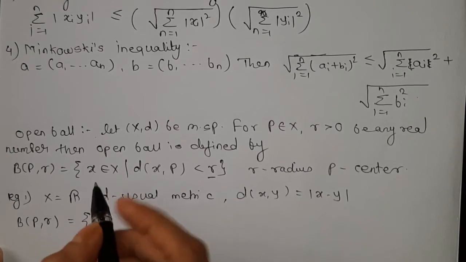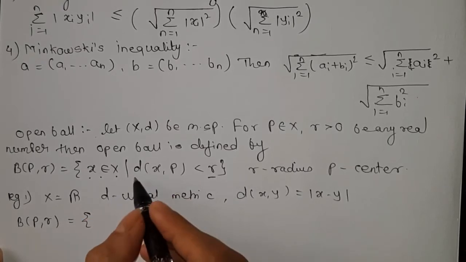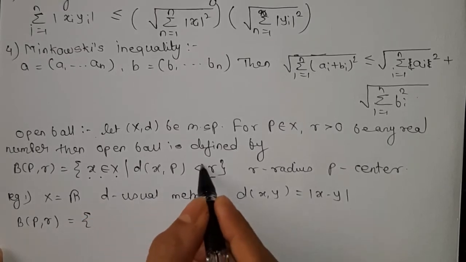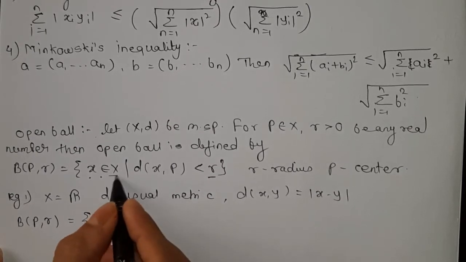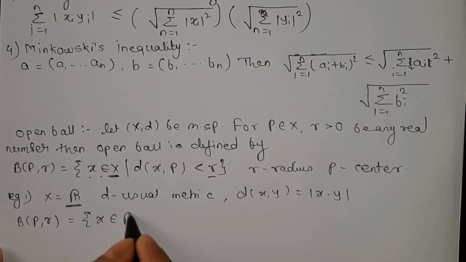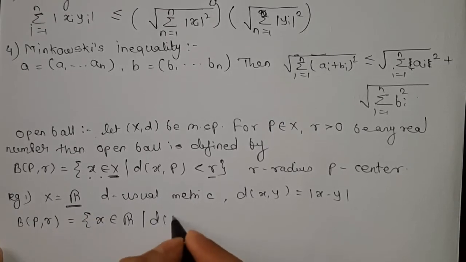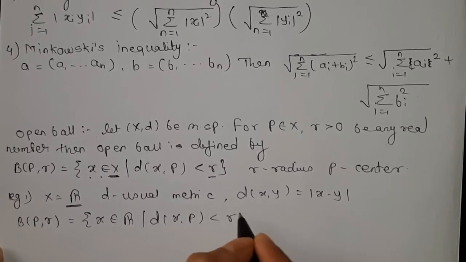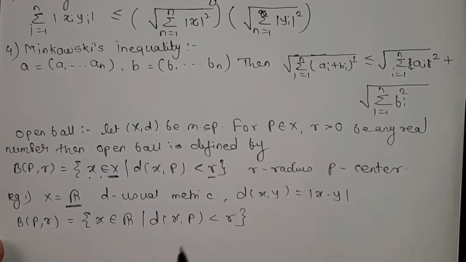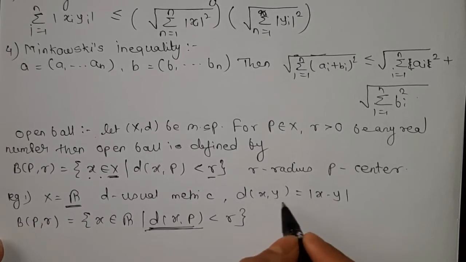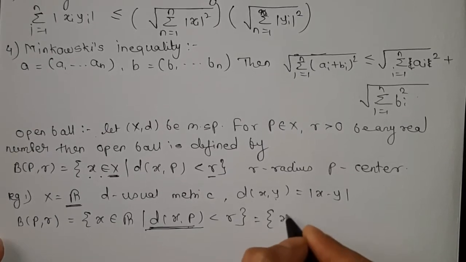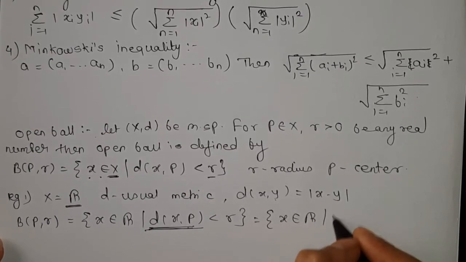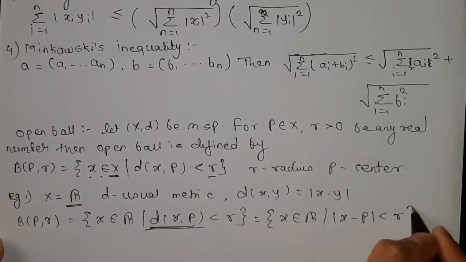Our definition says x belongs to X, distance between x and p is less than r. So first we write x belongs to, instead of X we have R, so here we write R. The distance between x and p is less than r. Instead of y we write p. So from this we get x belongs to R, |x - p| < r.